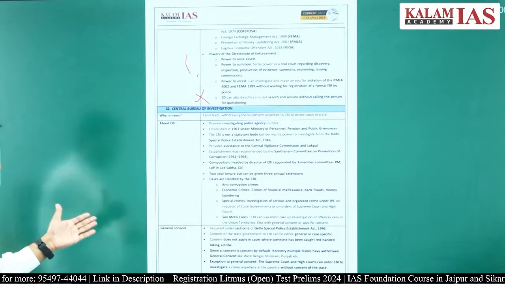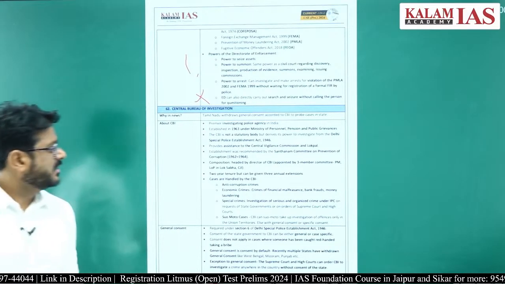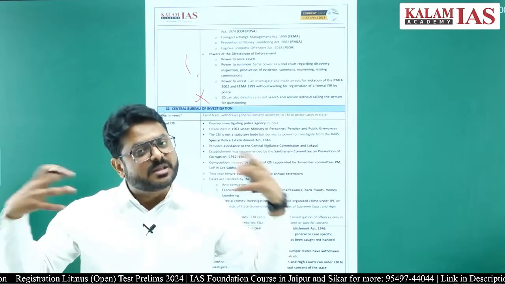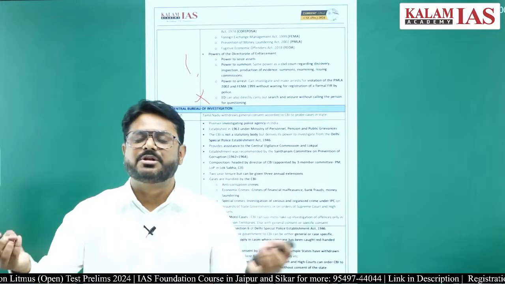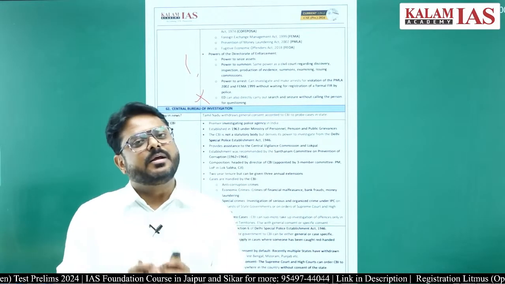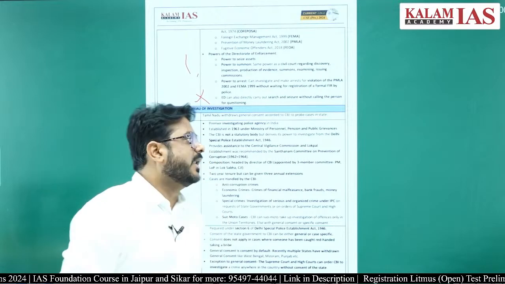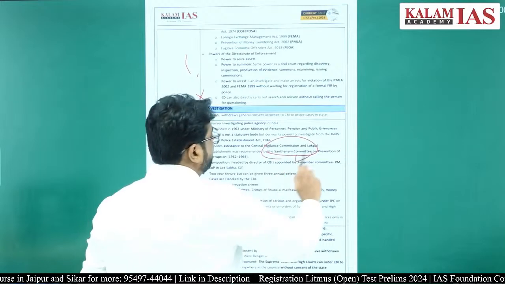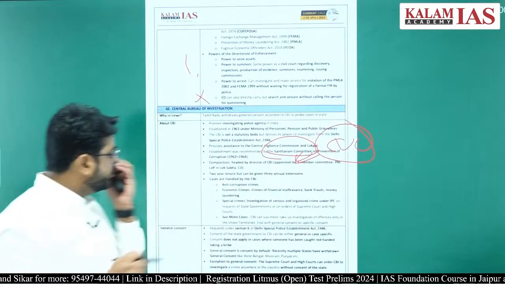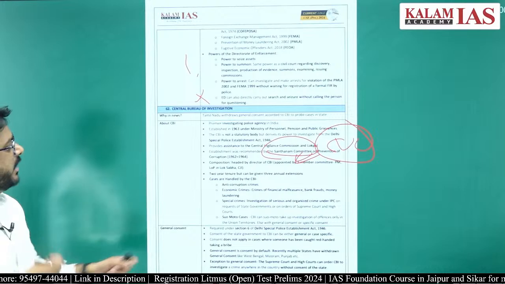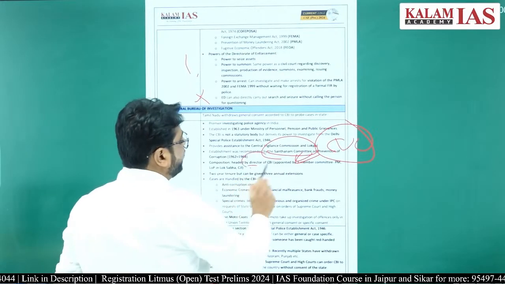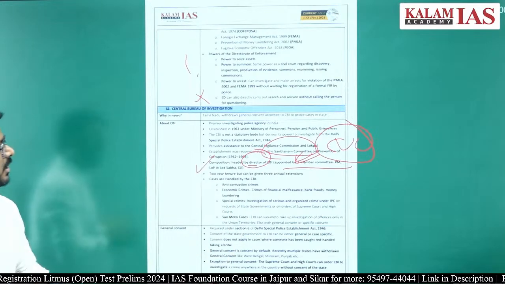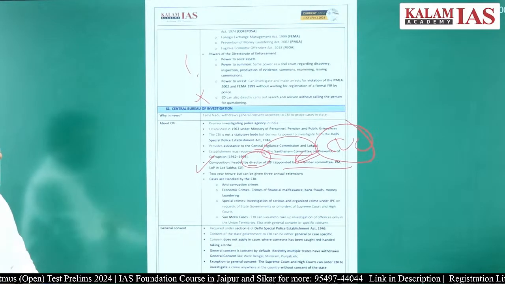And there is the Central Bureau of Investigation, CBI. CBI is not a constitutional body, CBI is not a statutory body. CBI takes its power from the Delhi Special Police Establishment Act 1946. It is an act from before the independence of India. It was formed using the Santhanam Committee recommendation, just like the CVC. Both were formed using the Santhanam Committee recommendation, and it is headed by a director who is appointed by the committee of the PM, the Leader of Opposition in the Lok Sabha, and the Chief Justice of India.